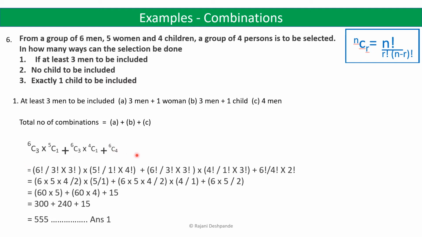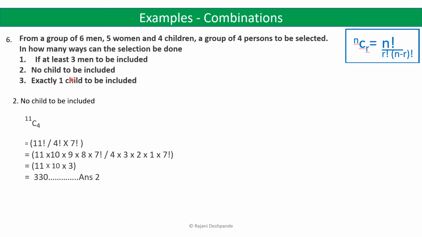Now after solving all this, you will get 555 ways. So for the first criterion, if at least 3 men are to be included, the number of ways in which a group of 4 persons can be selected is 555 ways.